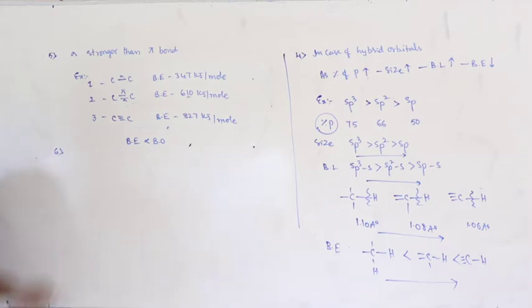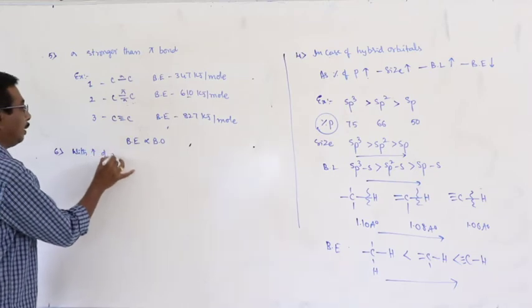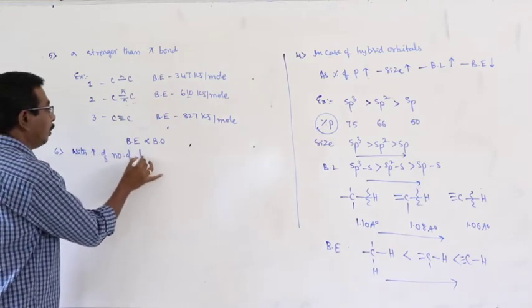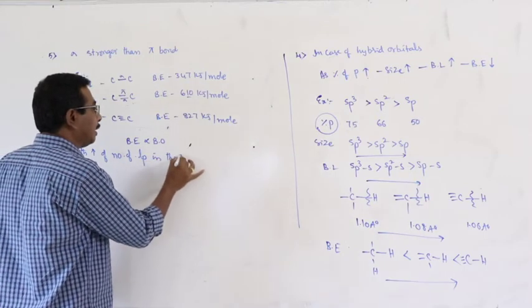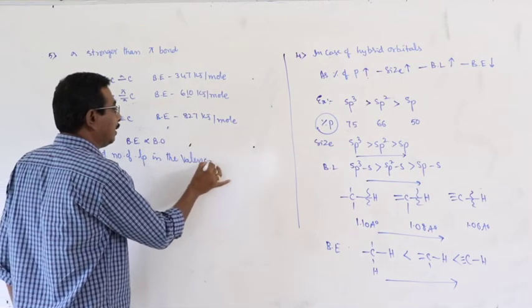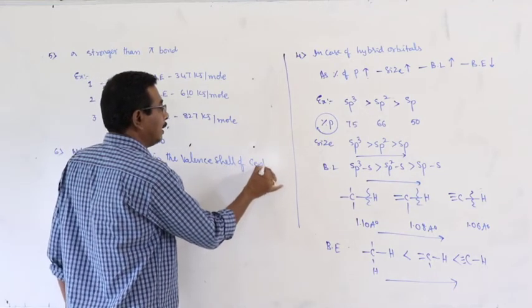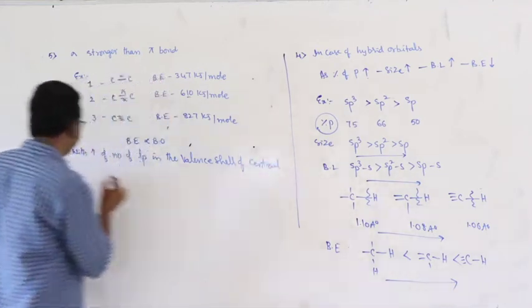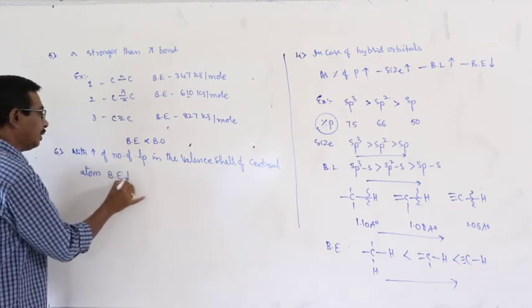And there are two other important statements. First one: with increase of number of lone pairs in the valence shell of the central atom, bond energy decreases.